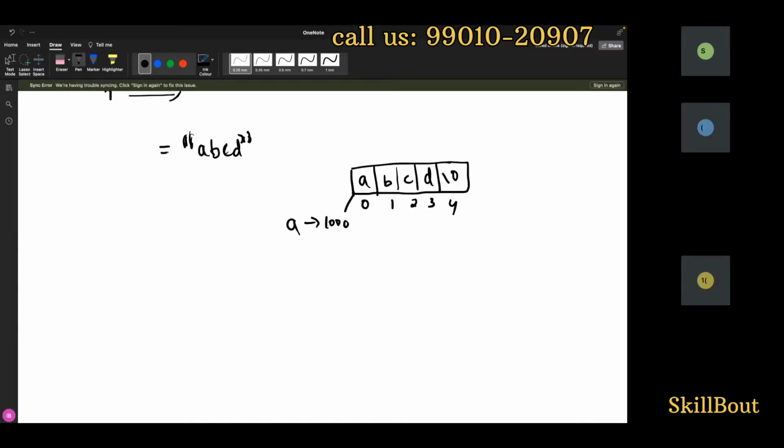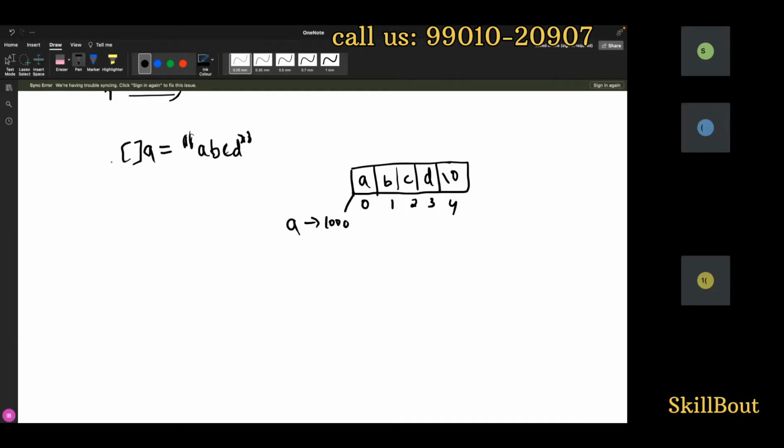I'm assigning it to A. Inside A, what am I storing? I have no idea how many blocks it is. It is an array. How many blocks does the array have? 1, 2, 3, 4. I don't know how many blocks it is. That's the reason I will simply write it like this.